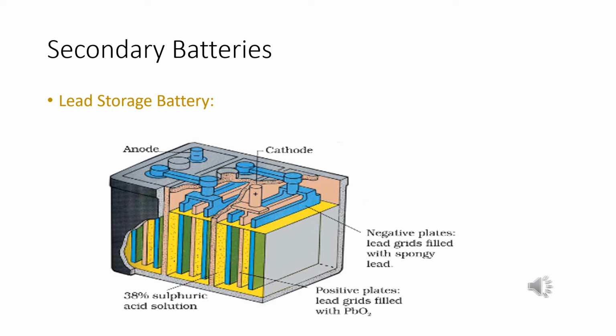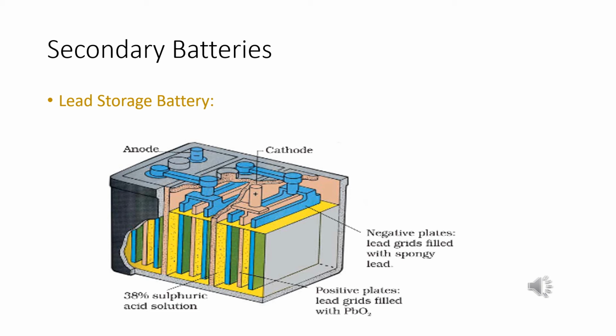We see secondary batteries. Secondary cells are rechargeable batteries. A secondary cell can be recharged by passing current through it in the opposite direction so that it can be used again. A good secondary cell can undergo a large number of discharging and charging cycles. Two important secondary batteries are the lead storage battery and the nickel cadmium battery. First we study the lead storage battery.